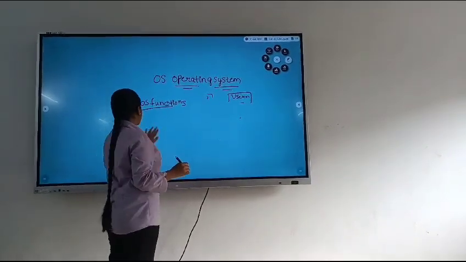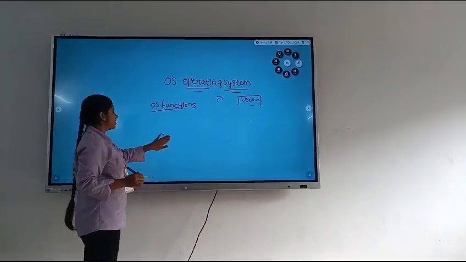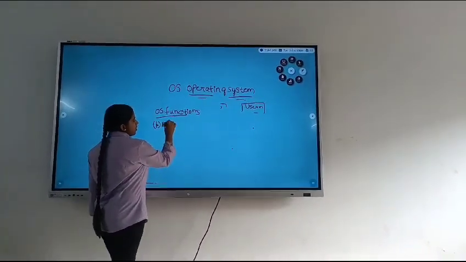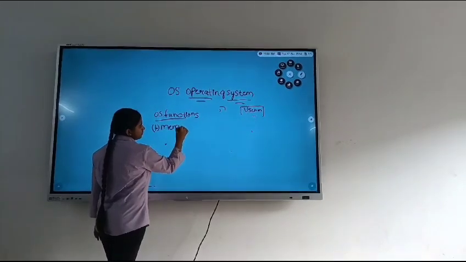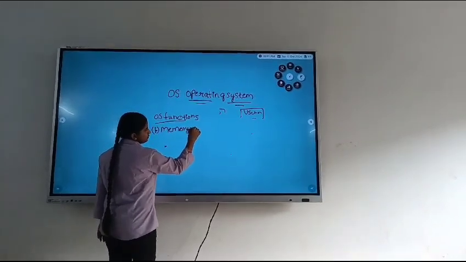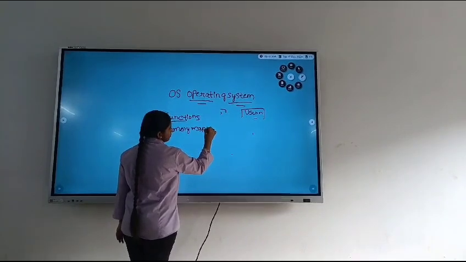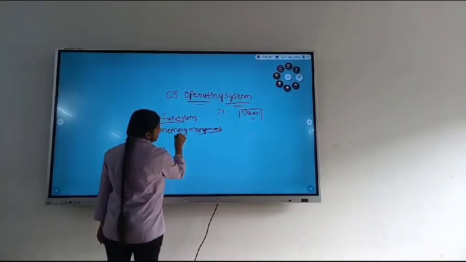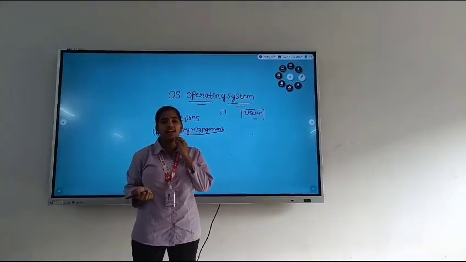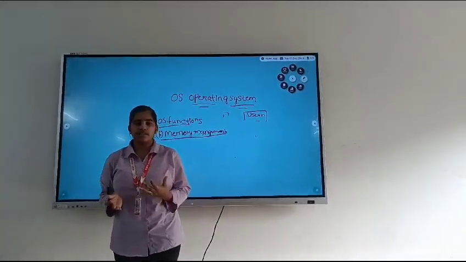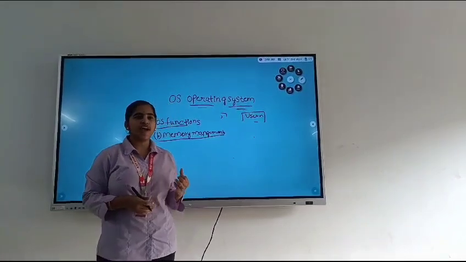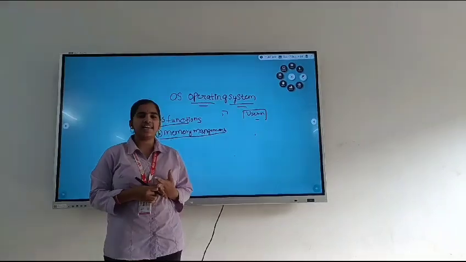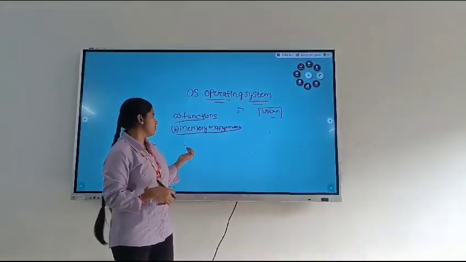There are many types of functions to maintain the operating system. So firstly we will discuss memory management. This memory management allocates and deallocates the program space. So this is used to allocate the program space, or to deallocate the program's memory.